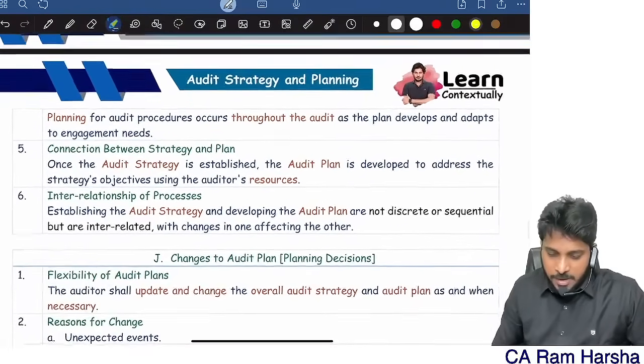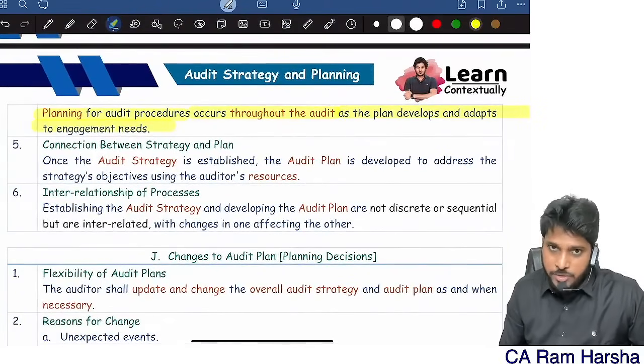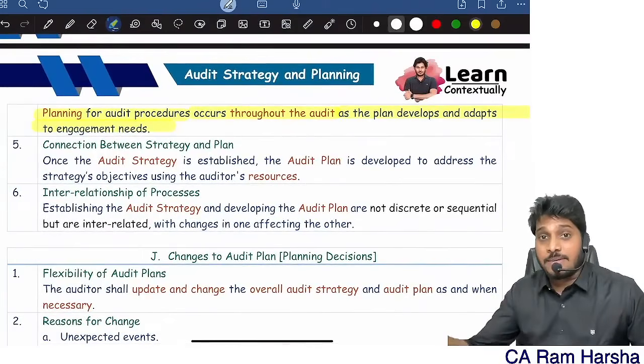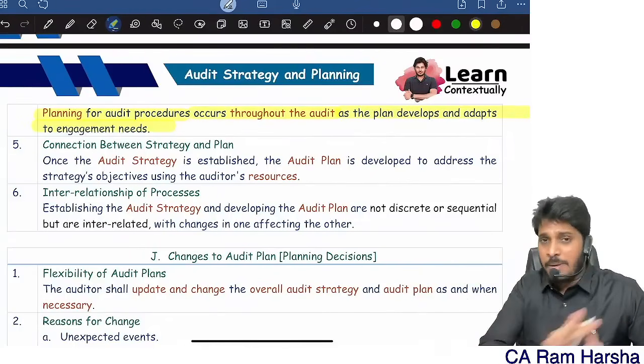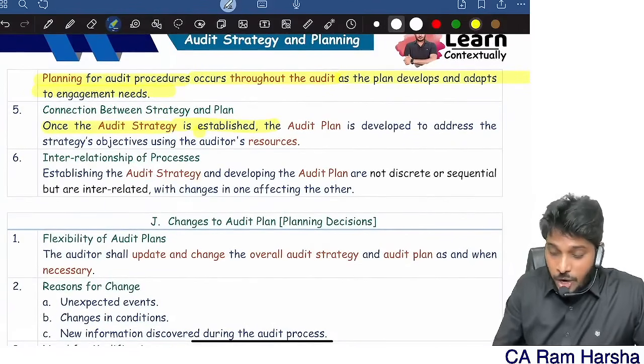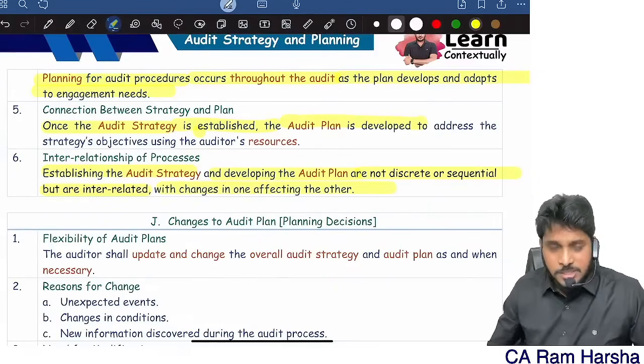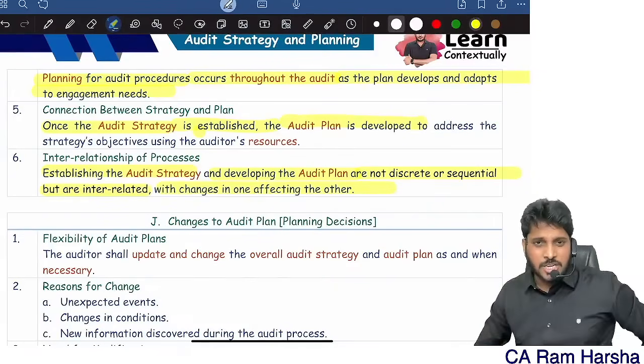Development of an audit plan. Planning of an audit occurs throughout the audit as the plan develops and adapts to the engagement. Obviously, planning itself is a continuous activity. Therefore, plan development is also continuous. The plan is not developed overnight. Once the audit strategy is established, the audit plan is developed. Establishing the audit strategy and development of the audit plan are not separate but interrelated processes, where changes in one will automatically affect changes in the other.